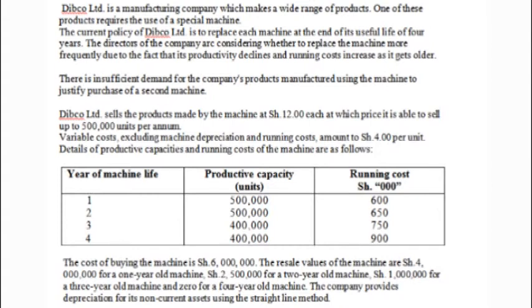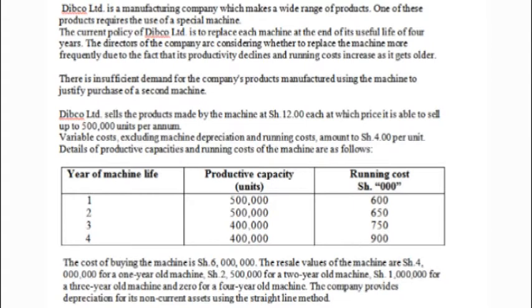Details of productive capacities and running costs of the machine are as follows. We have 3 columns. The first column is year of machine life. The second column, productive capacity in units. The third column, running costs in thousands.